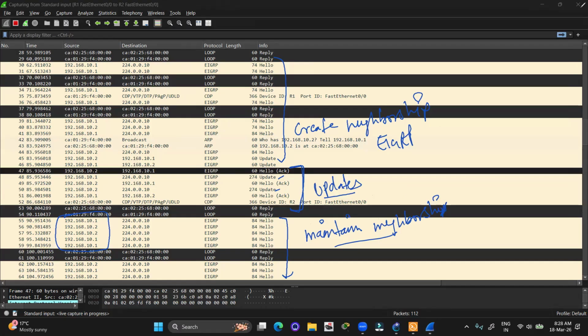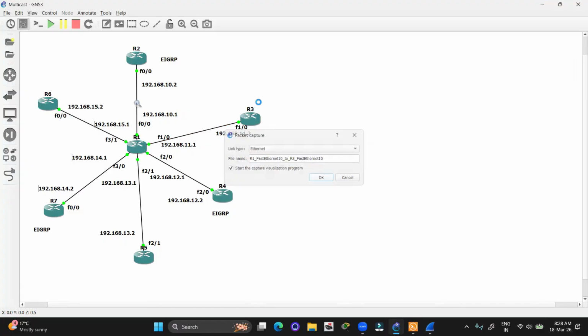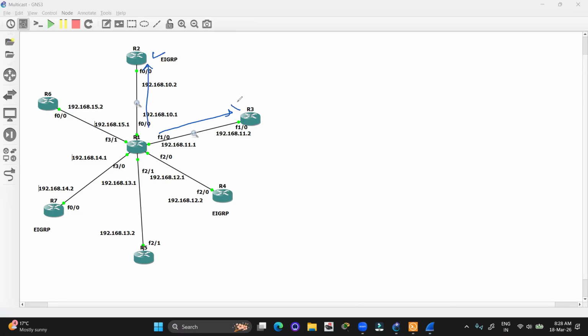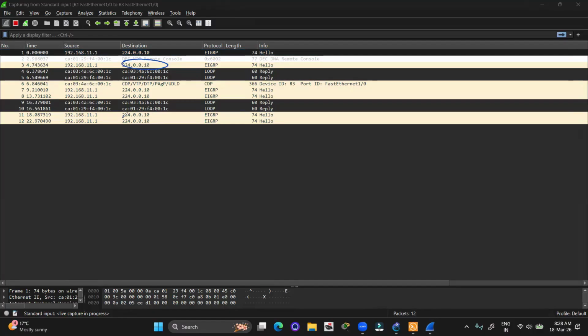Okay, now let's talk about the other router, between R1 and R3. What messages will be forwarded? If I do not initiate EIGRP on R3, R3 is not going to accept the message. We have seen that R2 accepted the message, but R3 is not going to accept it because R3 is not running the EIGRP process. So here we can see that only one side's messages will be available. A hello message from one side will be there.